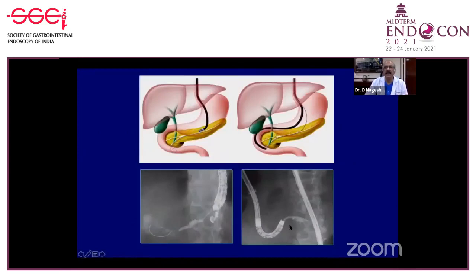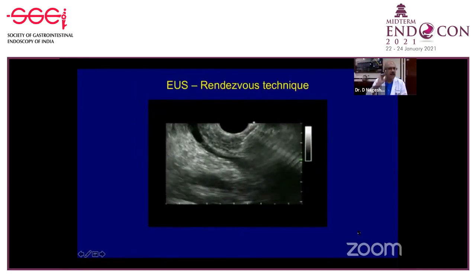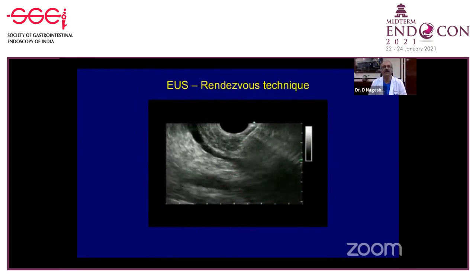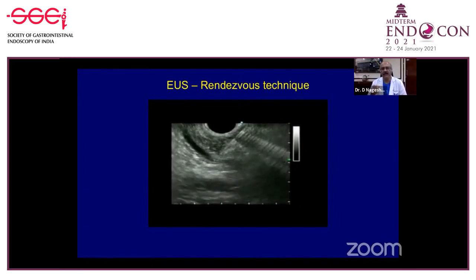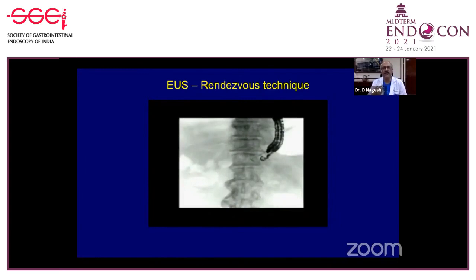So this is the other technique that I was telling you about, especially in a situation like this. Once the wire is passed inside, we can occasionally dilate, but I generally don't recommend balloon dilatation unless it's a very short stricture, and then put in a stent following that. The rendezvous technique is, in my opinion, much more physiological. We would localize, you see a fairly big duct there, and we can go into the duct. This often happens when the patient has a very stenotic papillary orifice, you cannot get into it, or has multiple stones there, so that you cannot bypass and go through the ERCP route.